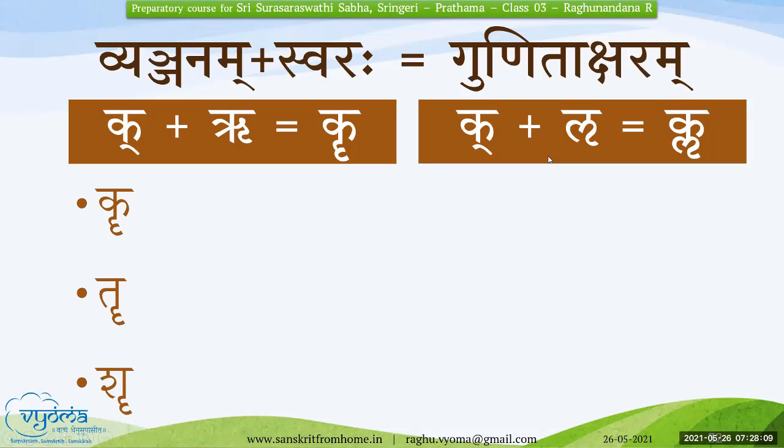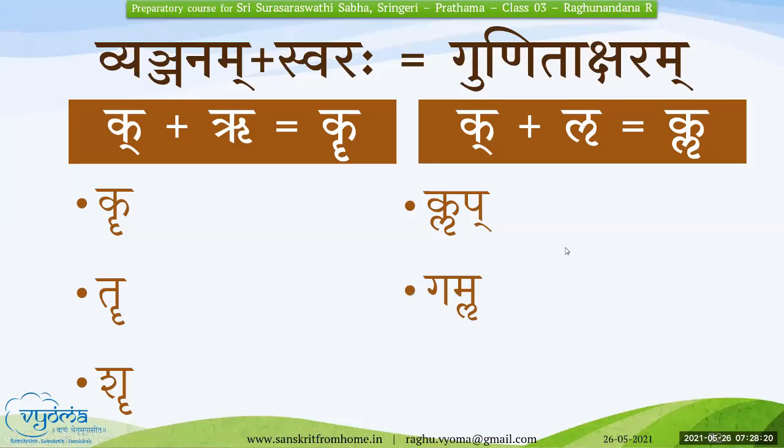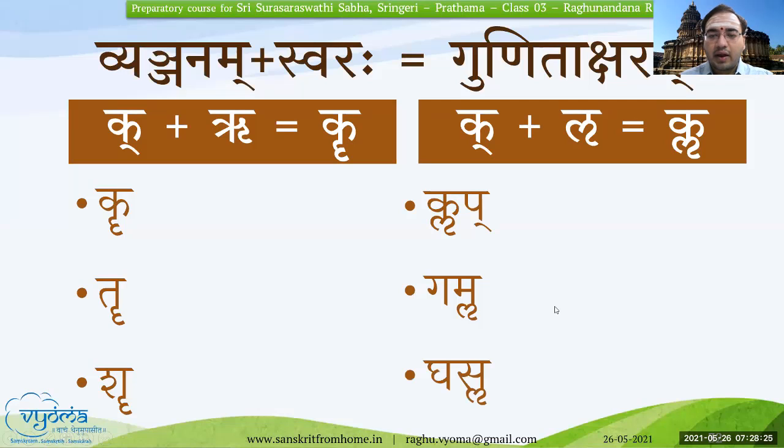We'll tell the next letters like that only. Clip, Clip, Gamla, Gamla, and then the last one, Ghasl. Ghasl. Very good, very good.